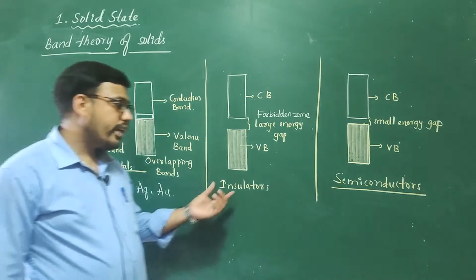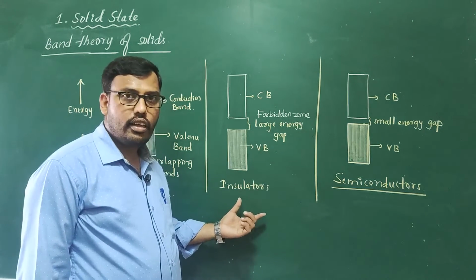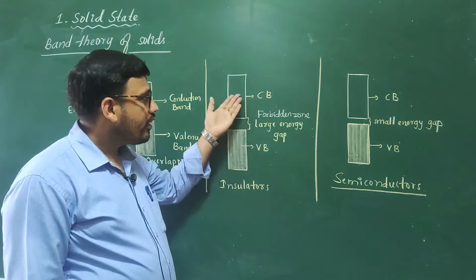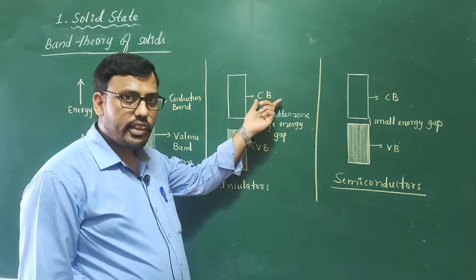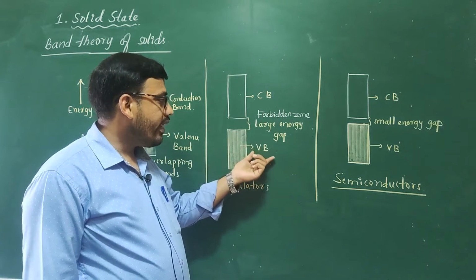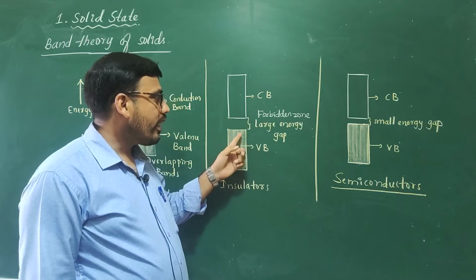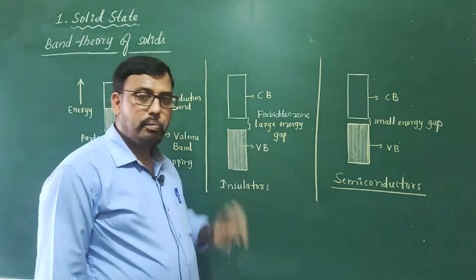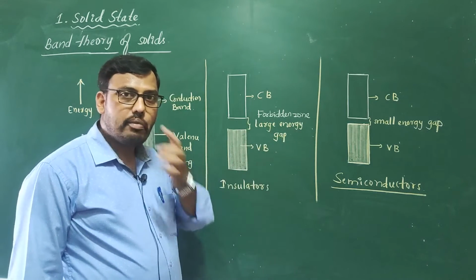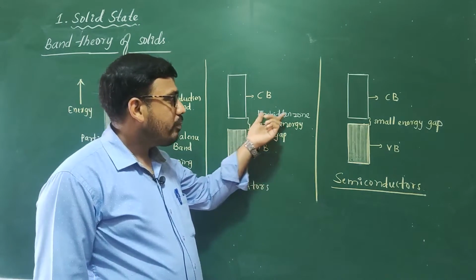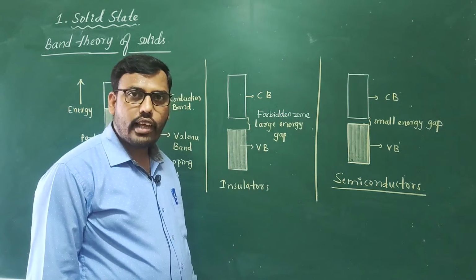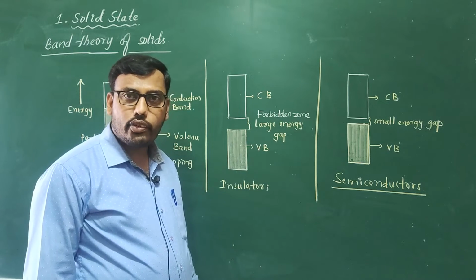Next, coming to the case of insulators. It is very clear here. See this: the unfilled conduction band and the filled valence band are separated by a large energy gap. These are separated by a large energy gap, which is also known as the forbidden zone.